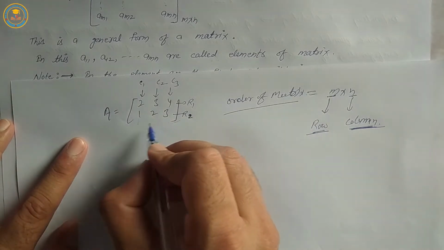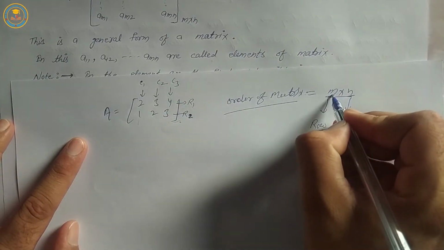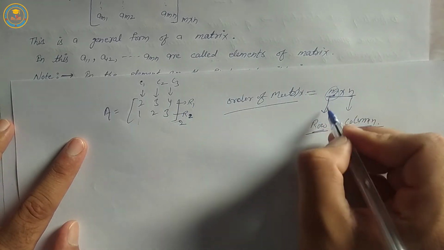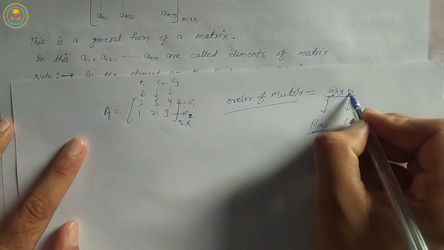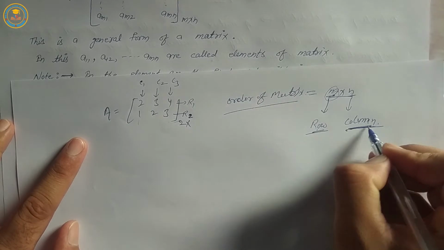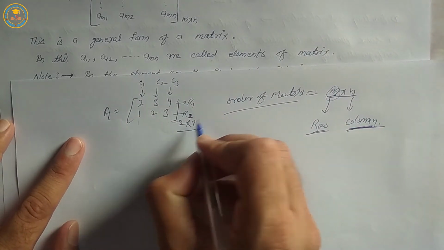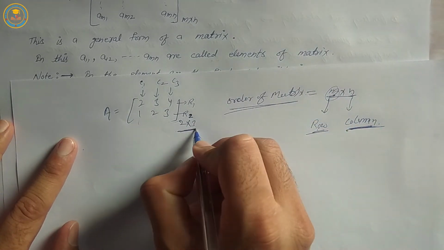Order of matrix A is m cross n. M is denoted by rows, so it means 2, R1, R2, and n is denoted by columns, C1, C2, C3, so it is 3. It means the order of matrix A is equal to 2 by 3.